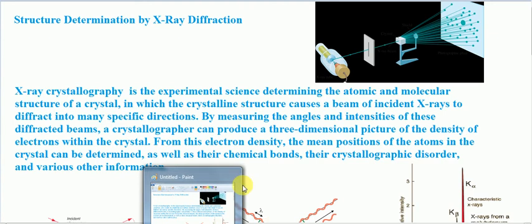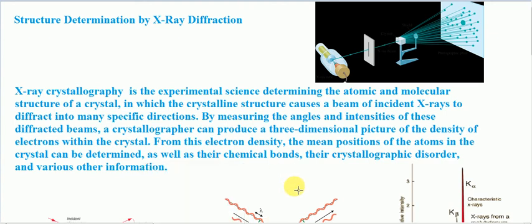X-ray crystallography is the experimental science determining the atomic and molecular structures of crystals, in which the crystalline structure causes a beam of incident X-rays to diffract into many specific directions.